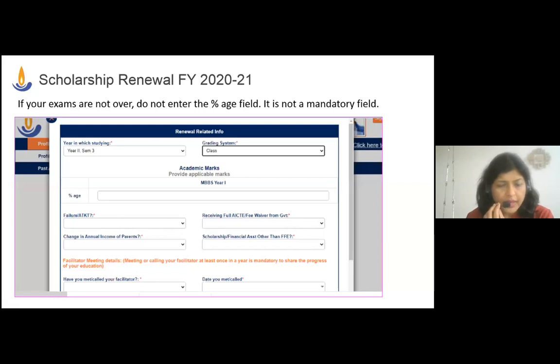I hope all of you have contacted your facilitators by phone this time. We are requesting you to call your facilitator. Please enter those details here when you have called, and create your basic application. This is an indication for you to create your basic application, maybe with some basic documents. If you do not have them, just the application is good.